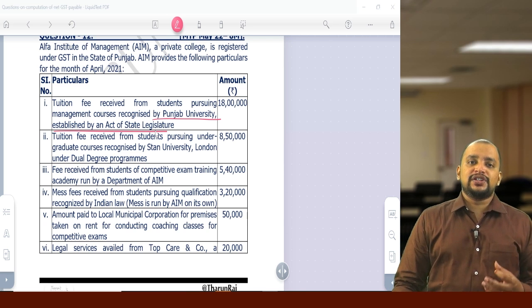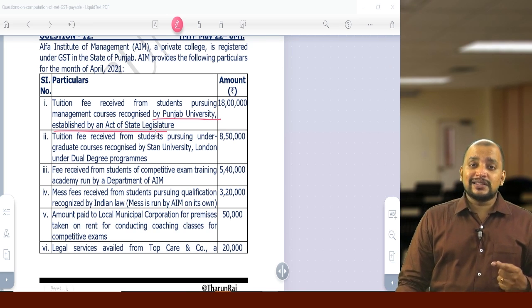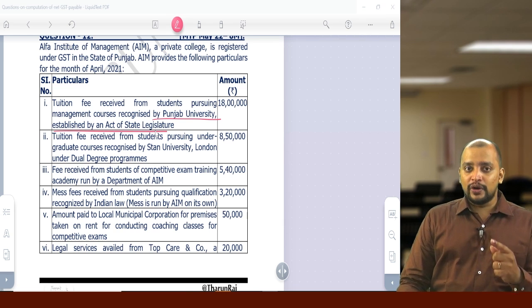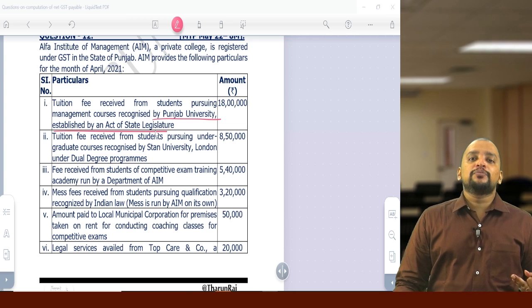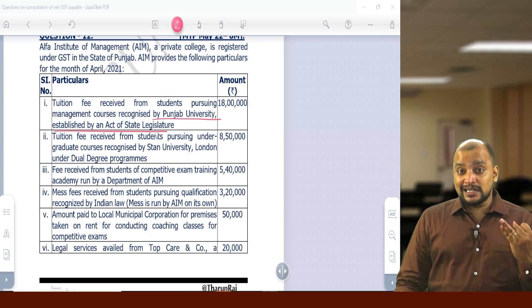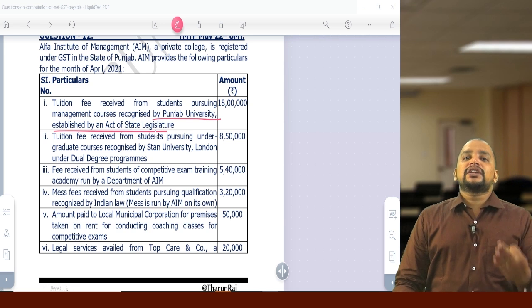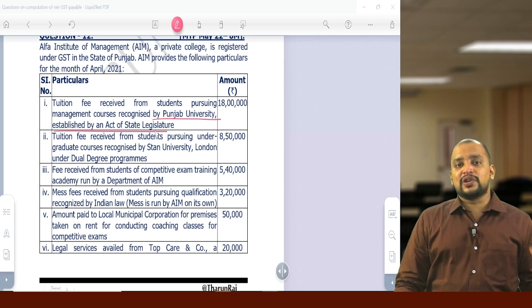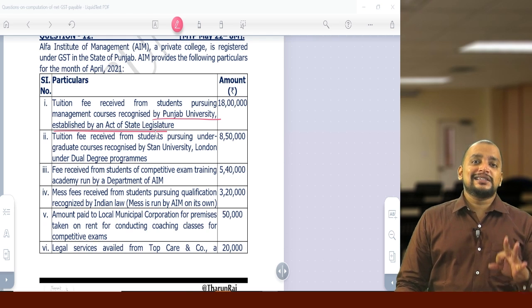What is an educational institution? 3 points. Number 1, a school providing education up to 12th standard, any board. Number 2, education as a part of curriculum for obtaining a qualification recognized by law. And number 3, approved vocational education. These 3 are considered as educational institution.